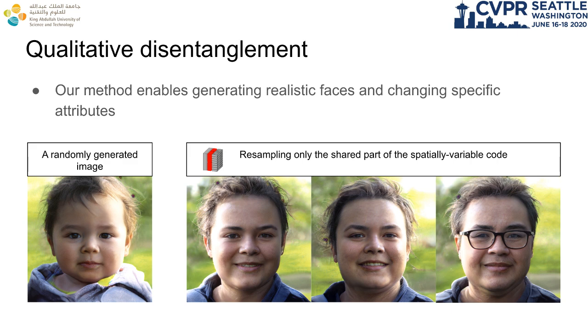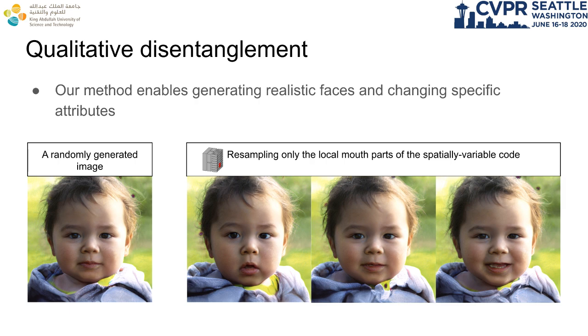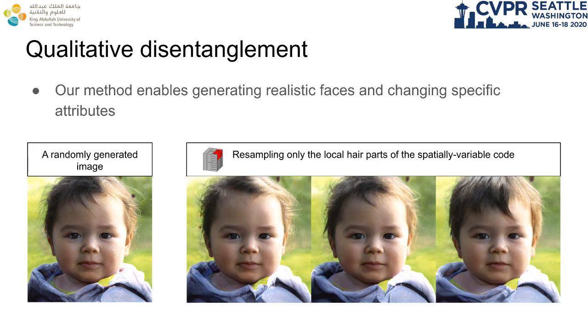Resampling the shared part of the spatially variable code affects face dimensions and accessories. It can be used to change age and add glasses. Resampling local codes that are centered around the mouth changes the shape of the mouth. Resampling local codes that are in the top rows changes the hairstyle.